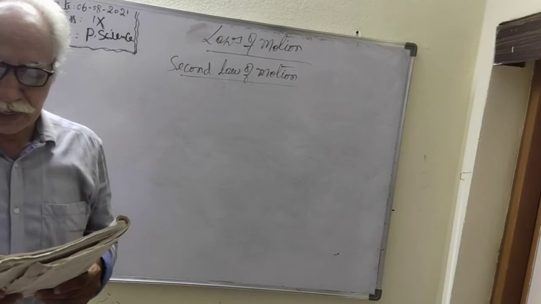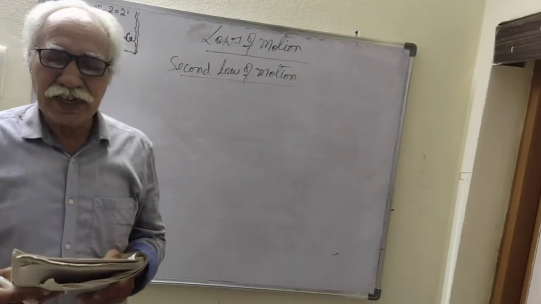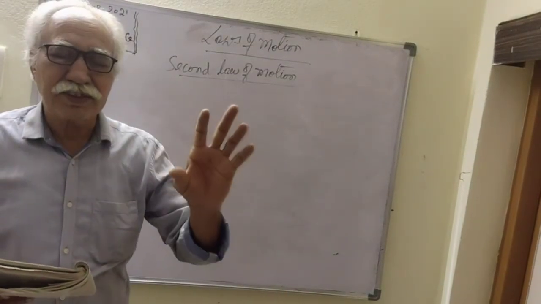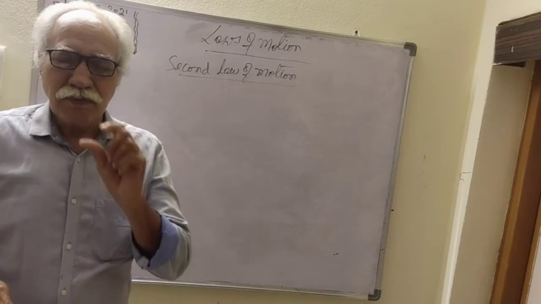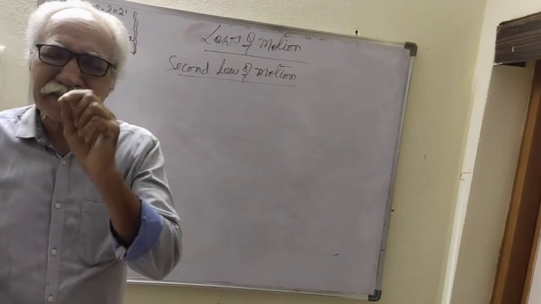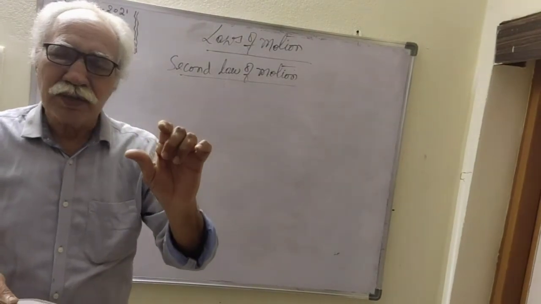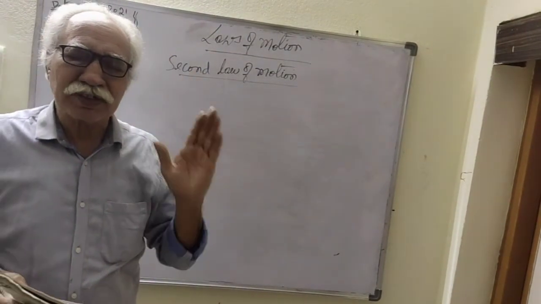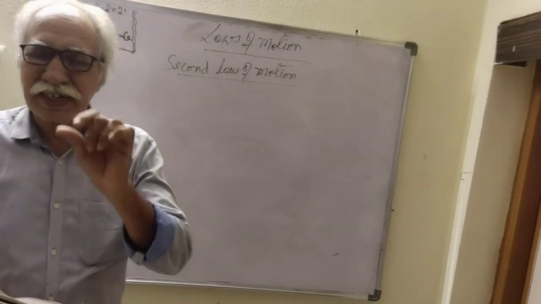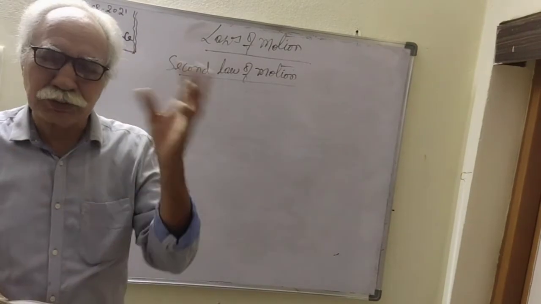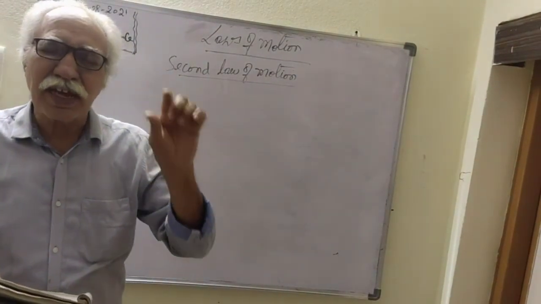We all know that a heavy truck damages more than a bicycle. Suppose a truck and a bicycle both strike a wall. When the bicycle strikes, the bicycle gets damaged, not the wall. When the truck strikes, the wall gets damaged. Why? Because the truck has greater mass and the bicycle has lighter mass. Both are at the same speed, but because of the heavy mass, the truck causes greater damage.